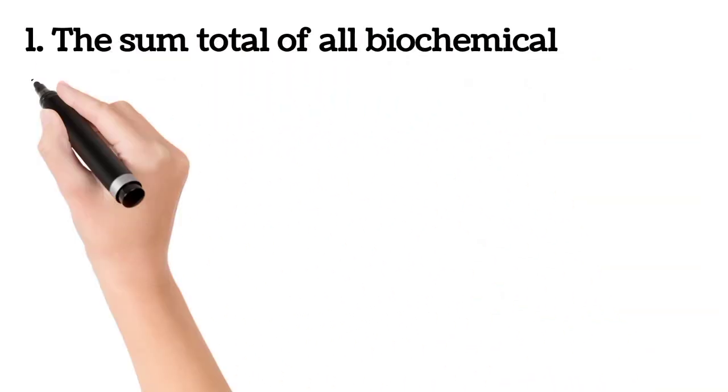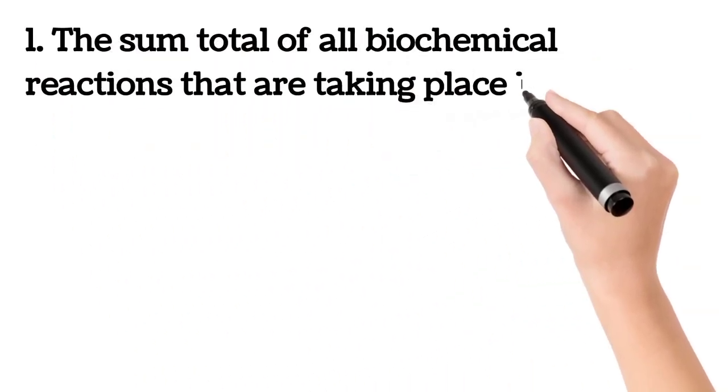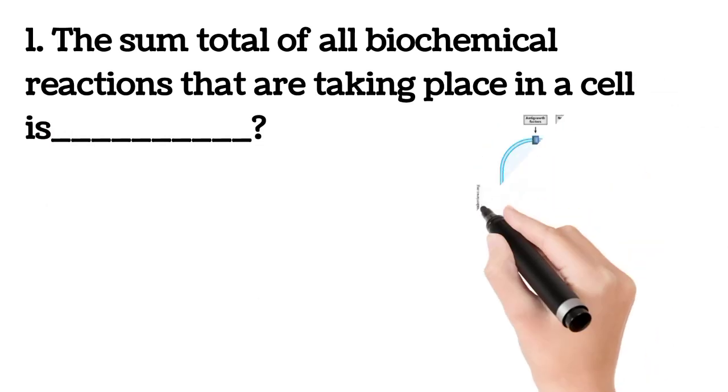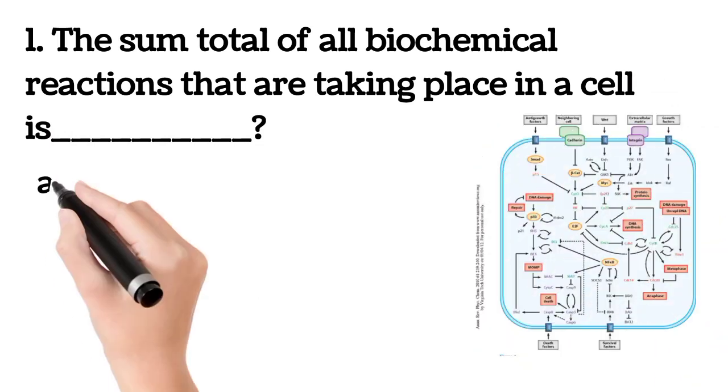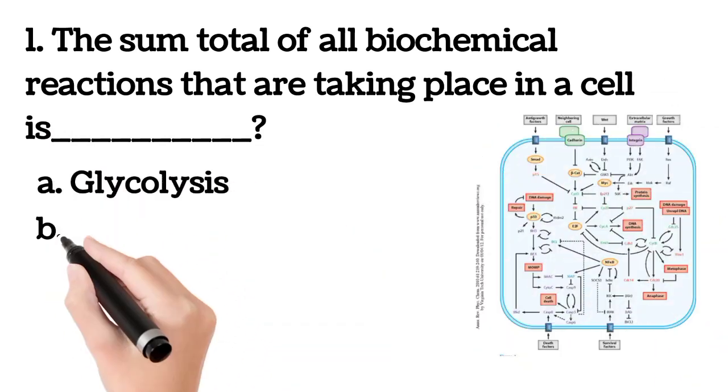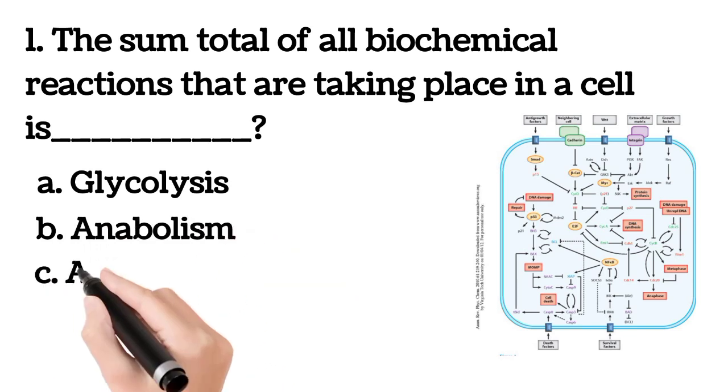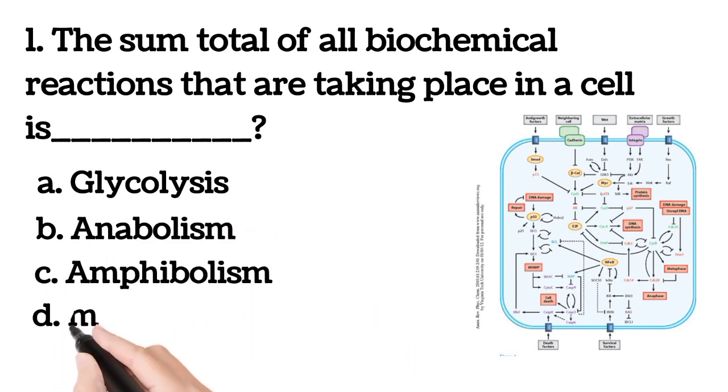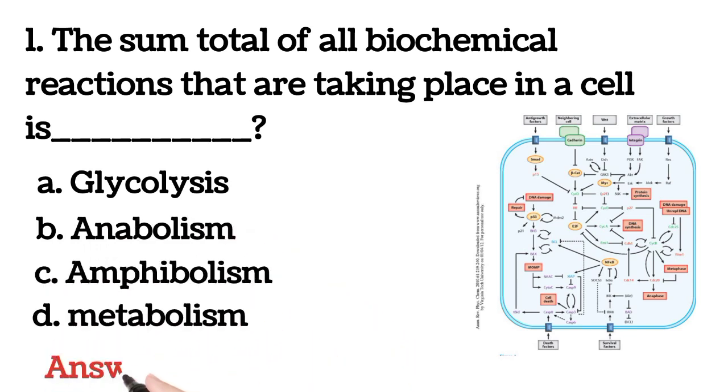The sum total of all biochemical reactions that are taking place in a body is A. Glycolysis, B. Anabolism, C. Amphibolism, D. Metabolism. The answer is metabolism.